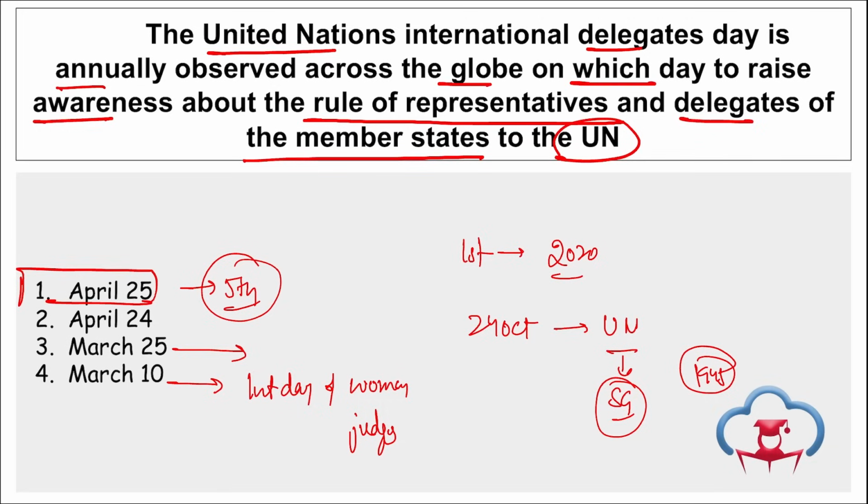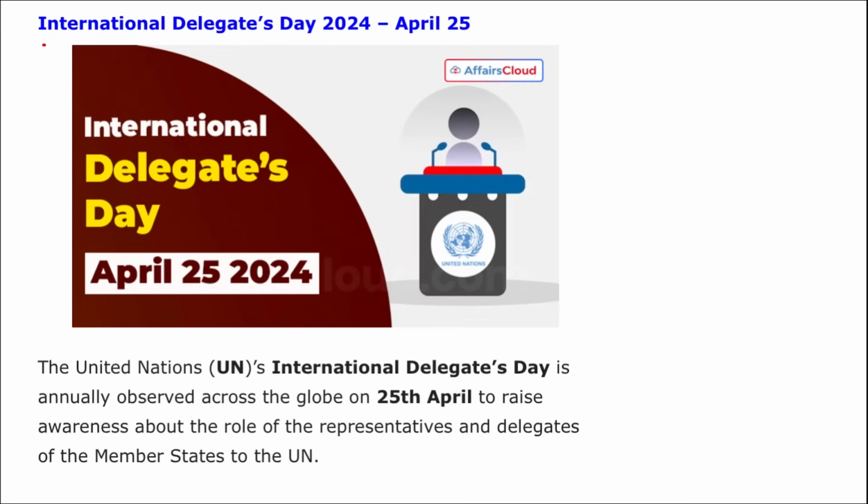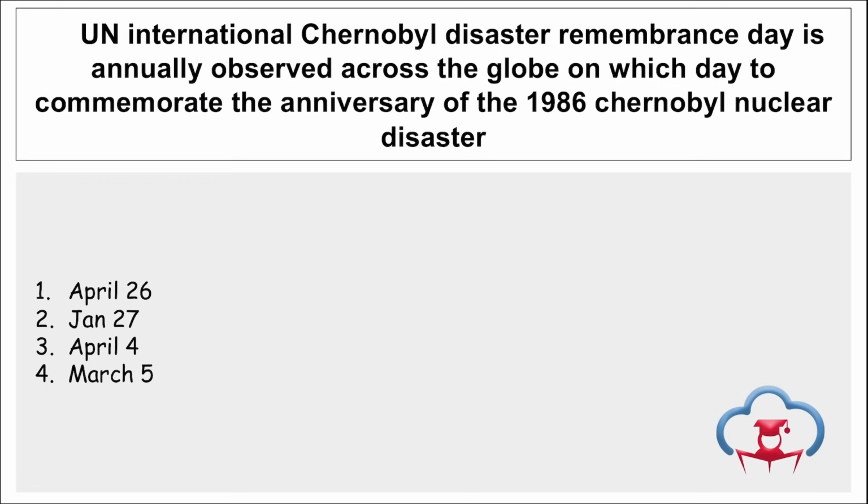Correct? And as we just saw, why do we observe this on 25th of April only? Because it marks the anniversary of the first day of San Francisco Conference, also known as UN Conference on International Organization. Correct? Moving on. Here you can see International Delegates Day observed on 25th of April.